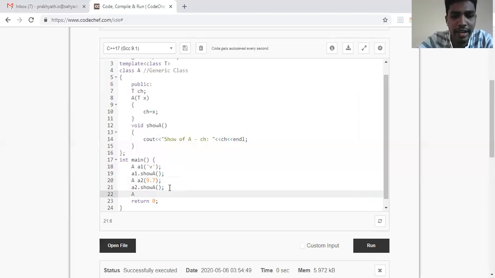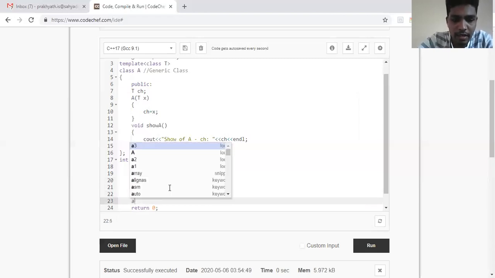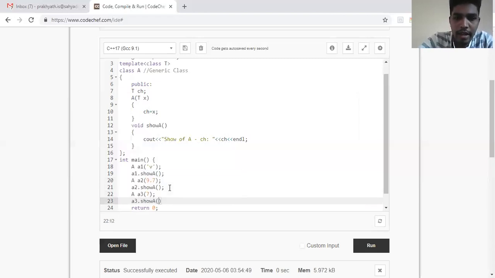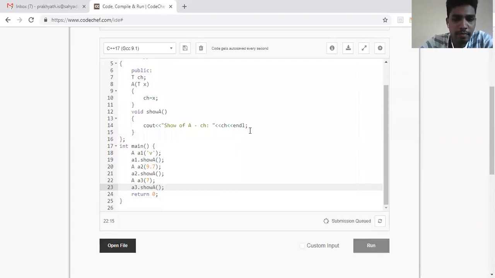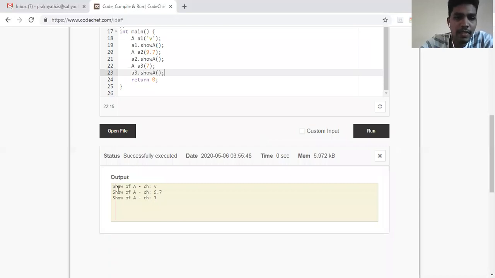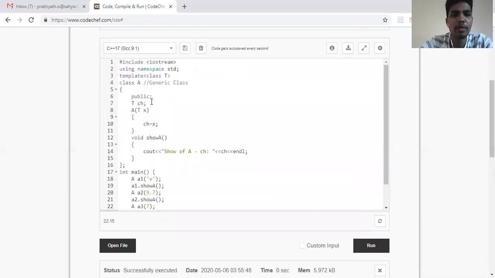For example, if I write A3 and pass 7, and call A3 dot show, and run this piece of code, see, I've got the answer with respect to integer also. So it is working with respect to character, floating point, and integer. Now we have only one data member in this particular class.